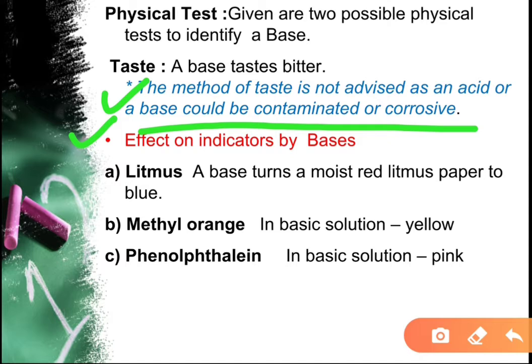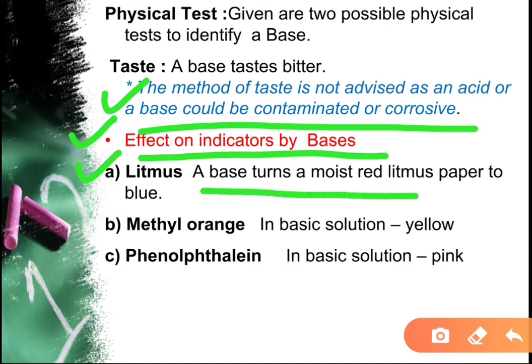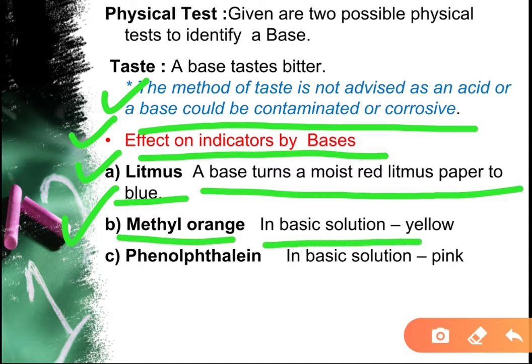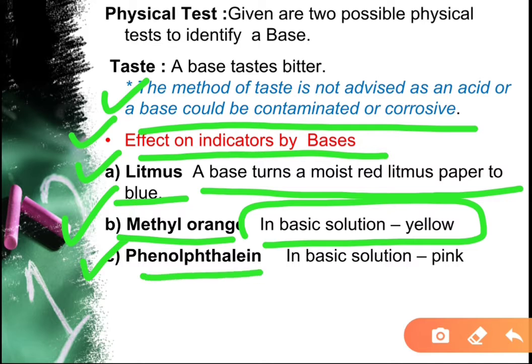Number two, effect on indicators by bases. It means if we add a base to different types of indicators, how will it behave? First is litmus. A base turns a moist red litmus paper blue. Second is methyl orange. If we add a base to methyl orange, the color will change to yellow. If we add a base to phenolphthalein, the color will change to pink.